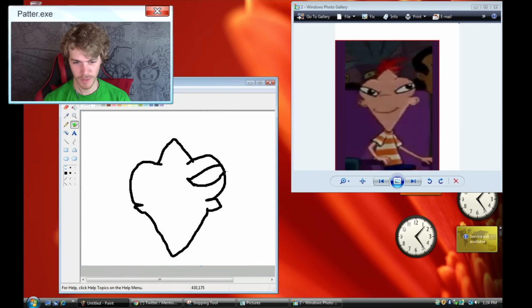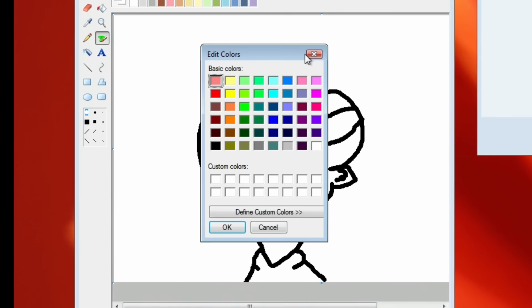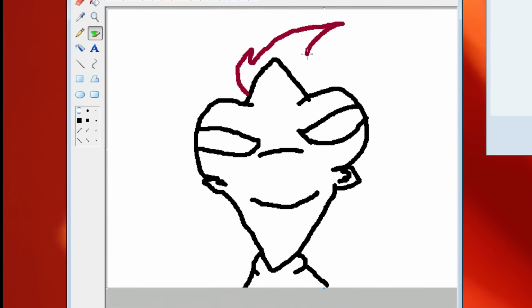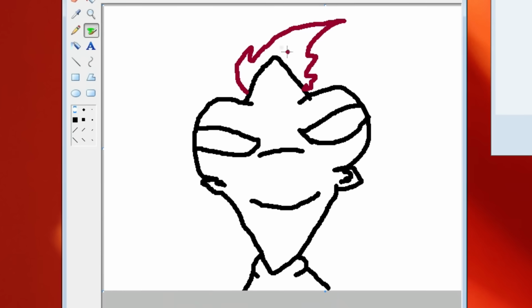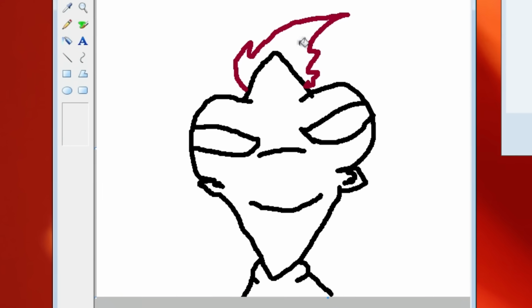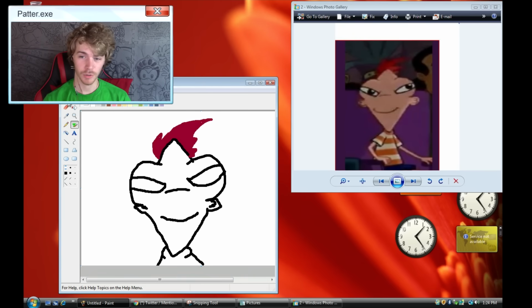Now this isn't too bad because it's not realistic. I can use my outlines just fine for this. And now we can move on to the more colorful aspect of things. So we'll do some hair. I don't remember him having hair like this, but if Phineas and or Ferb turned into a troll, I'm not going to question it. Also don't question the fact that I didn't know which one it was. I didn't watch this show as a kid.